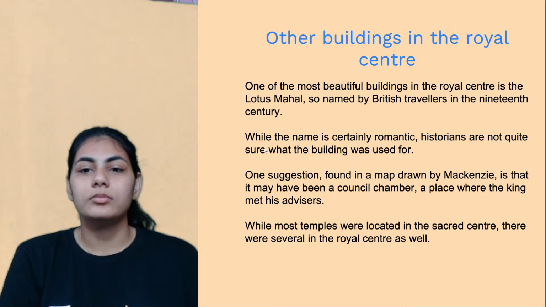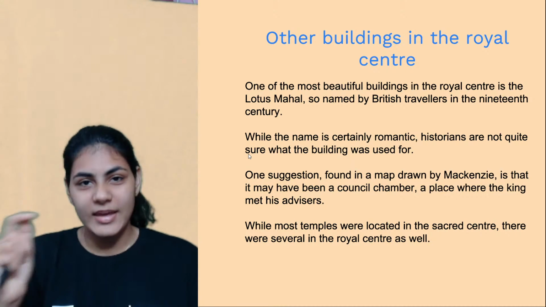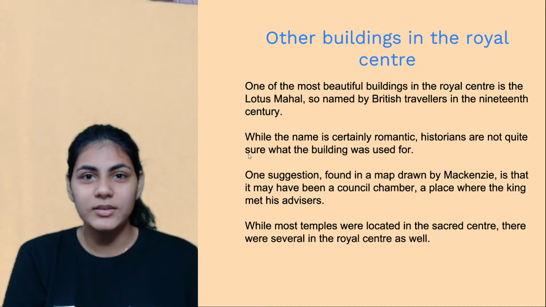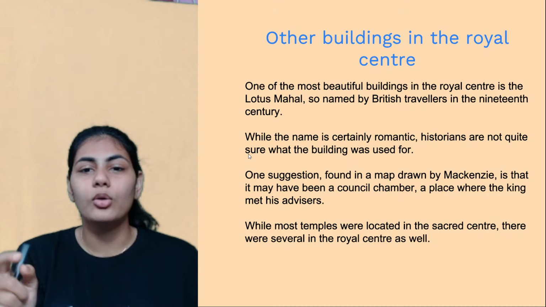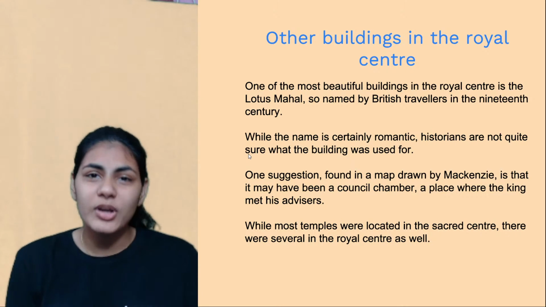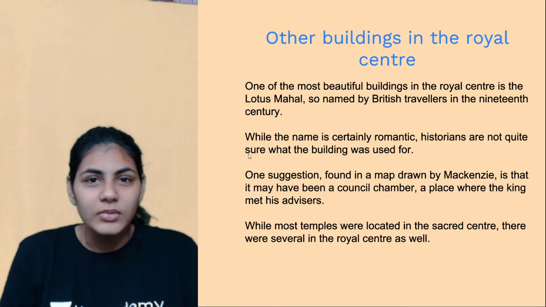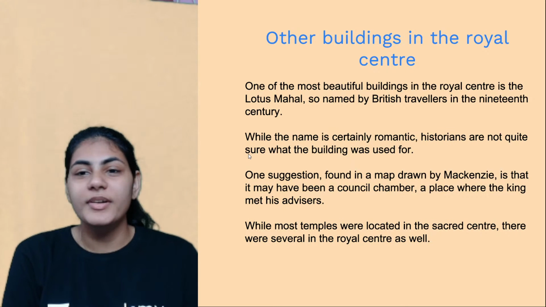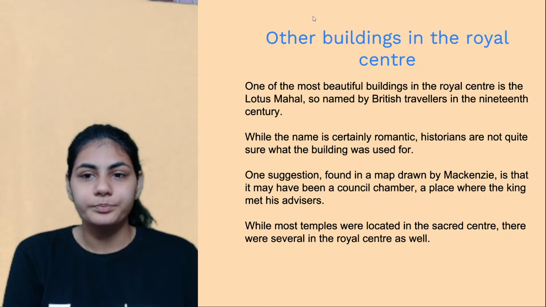The name might sound romantic or elegant, but we don't really know what it was used for, right? Was it a temple? Was it a community hall? Was it an amusement place? It can be anything, but we do not know its use.